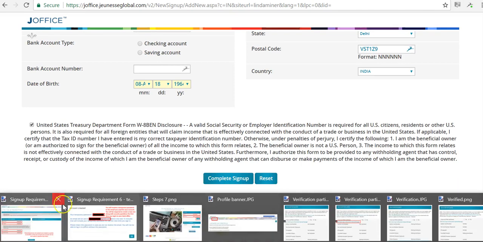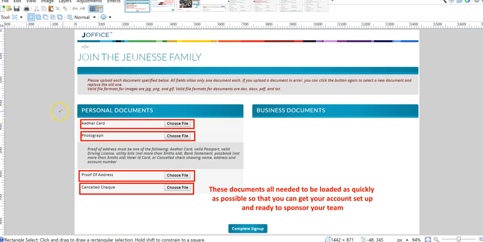Now what's going to appear next is this image. I have marked these boxes in red. It doesn't appear that way on your document, but just so you can see, this is what's going to appear. Please upload each document specified below, and here are the formats that are allowed for these documents. So the Aadhaar card, we need a photo of that. We need a photograph of you, and the proof of address is specified here, what it needs to be, and also the canceled check. These can be images of those so that then you can get this information verified. Please do this as quickly as possible.